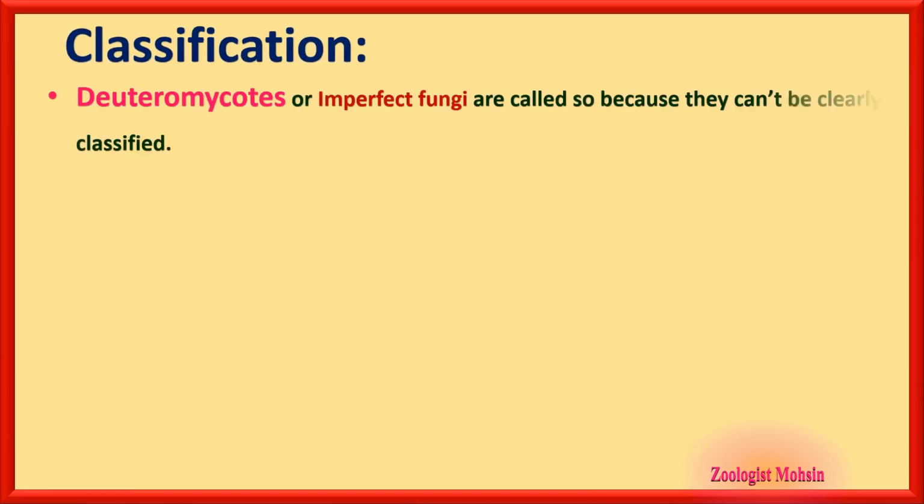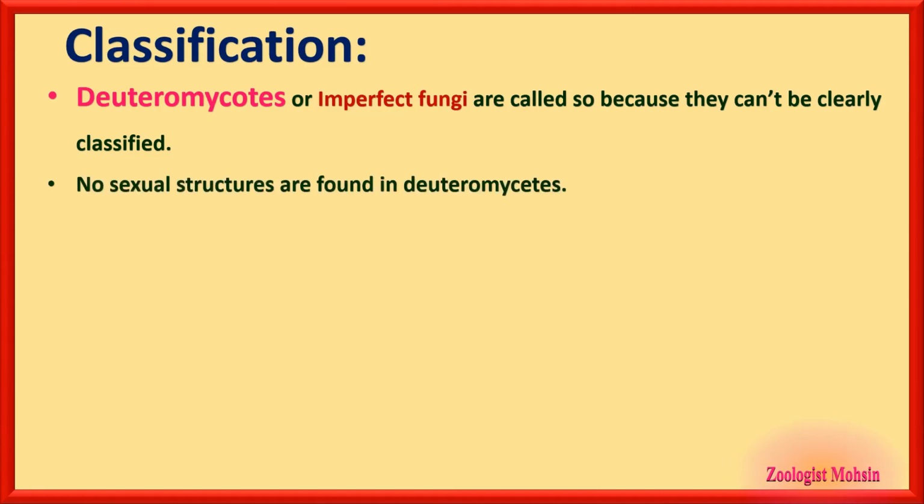The fourth and final group is deuteromycetes, Deuteromycota, or imperfect fungi. Why are they called imperfect? Because they cannot be clearly classified. No sexual structures are found in deuteromycetes.